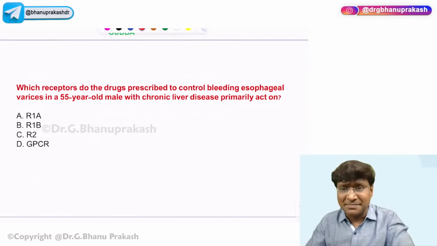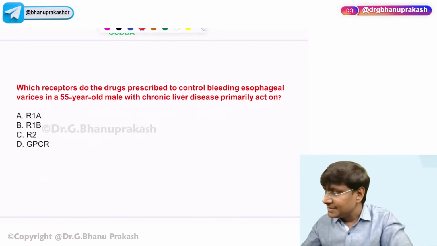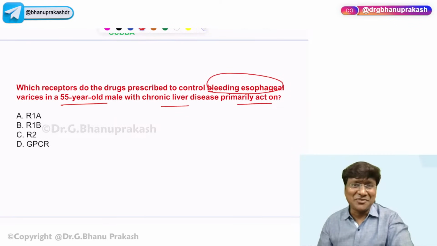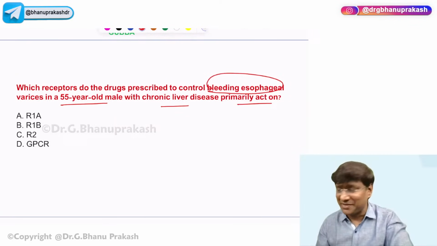Now, followed by that, you see the next important question. Which important receptors do the drugs prescribed to control bleeding esophageal varices in a 55-year-old male with chronic liver disease primarily act on? Right. So this is an important question. Let me see who will crack this question.